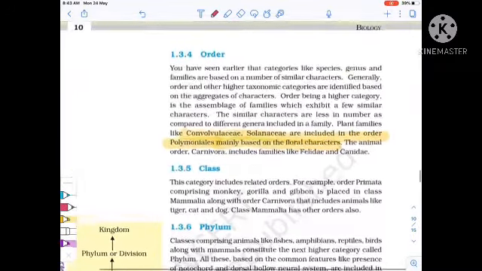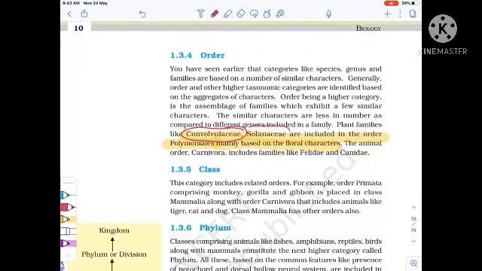Now order. See, Convolvulaceae and Solanaceae are included in the order Polymoniales. Right? So remember, these examples are given in NCERT, so this is very important. Mainly based on the floral characteristics, right? Now see, in family, the common characteristic is that they end with the suffix -aceae. Remember, in case of family.